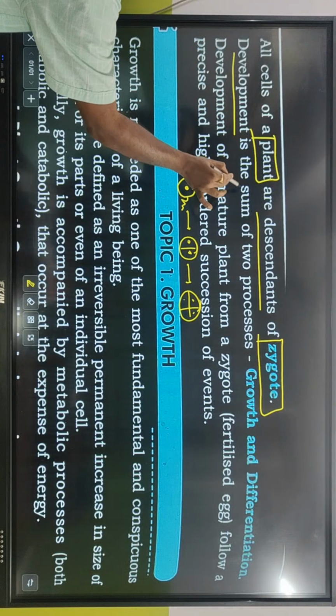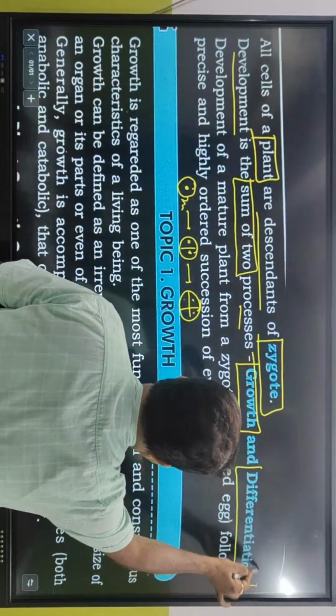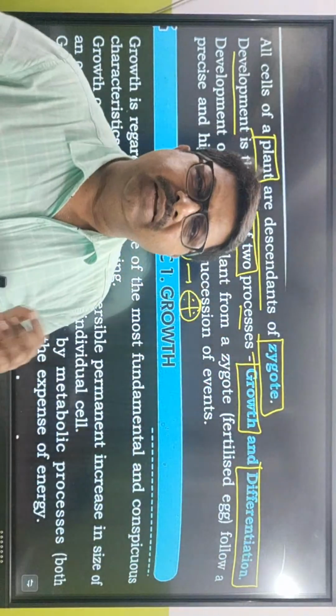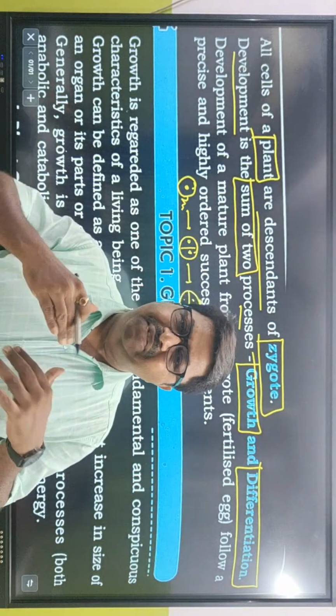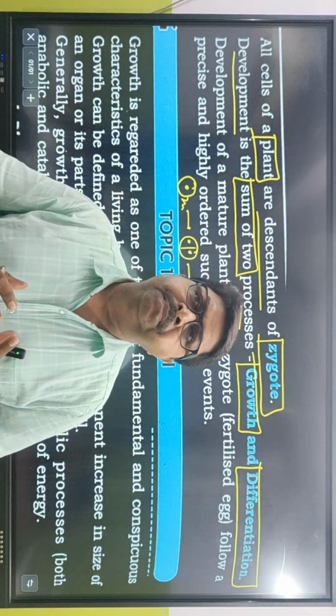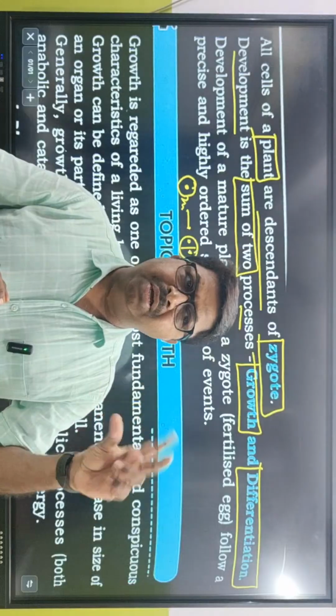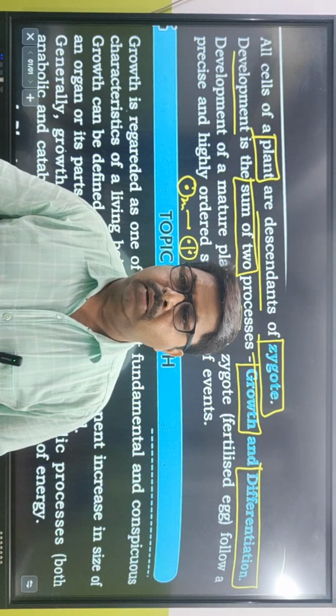Development is the sum of two processes. What are the two processes? Growth and differentiation. Now, what is the meaning of differentiation? When a cell brings about changes within itself to perform a different function, that is called differentiation.